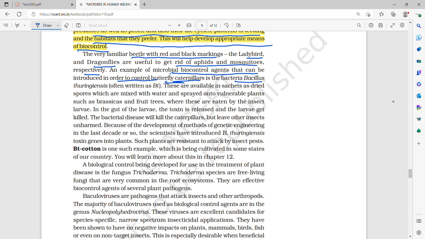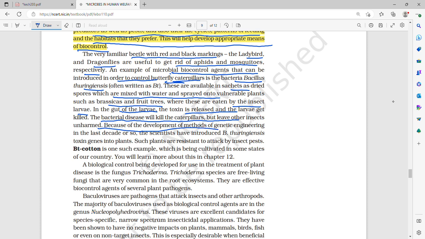An example of a microbial biocontrol agent that can be introduced in order to control butterfly caterpillars is the bacterium Bacillus thuringiensis, often written as BT. These are available in sachets as dried spores which are mixed with water and then sprayed on vulnerable plants such as brassicas and fruit trees, where they are eaten by the insect larvae. In the gut of the larvae, the toxin is released and the larvae get killed. So the bacterial disease will kill the caterpillars but leave other insects unharmed.